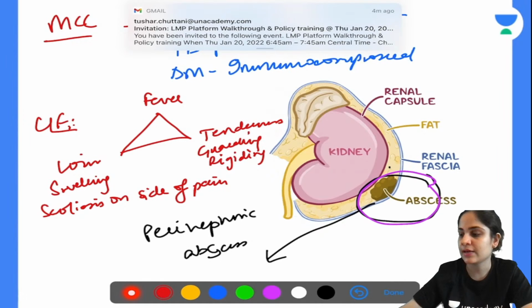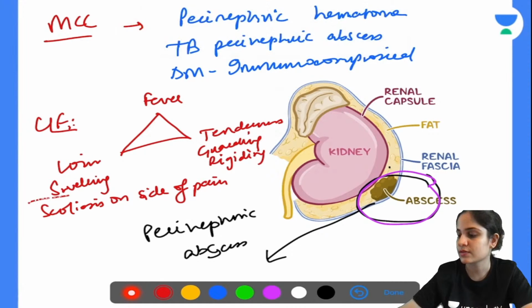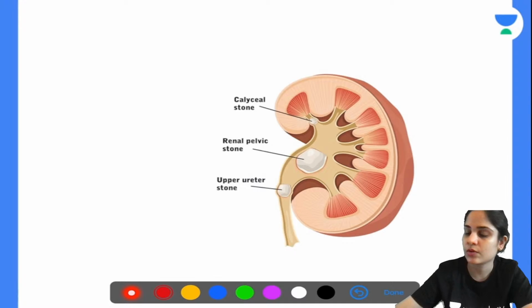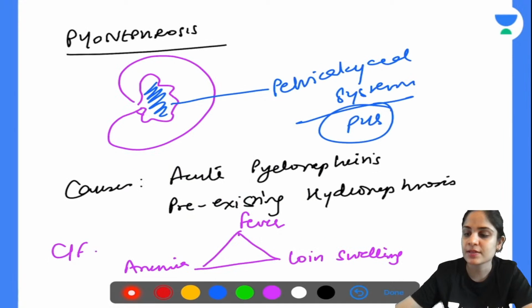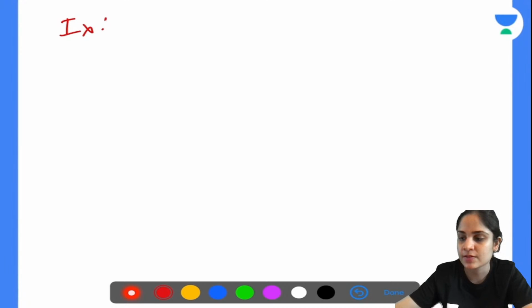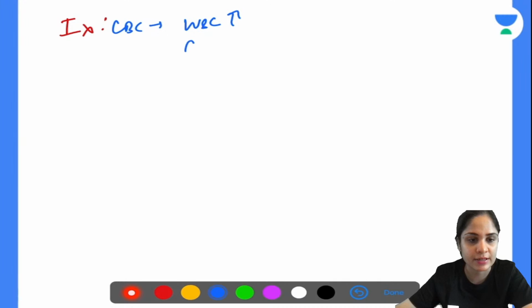Now the next thing that we have to discuss is the investigations. So I'm just writing it down over here. There's no place over here. So for perinephric abscess, how do you identify it? How do you investigate it? When you do a CBC, obviously there is an abscess, so your WBC count will be increased, your ESR will be high, and you will have anemia. There is an infection.